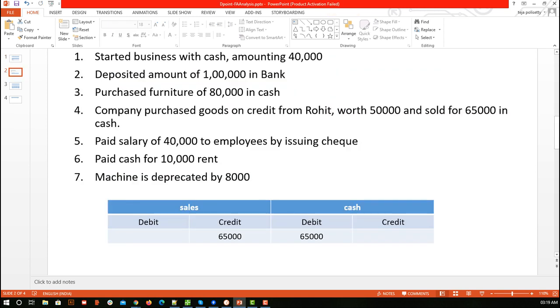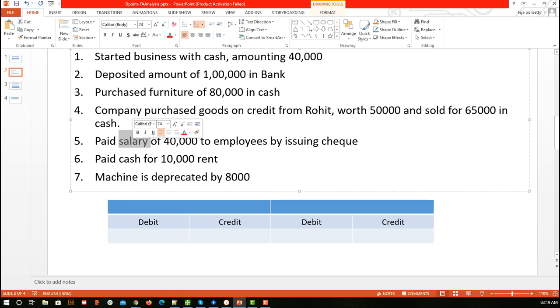Now let's move on to our fifth transaction. Let me pause and copy paste. Okay, I did, and let me remove these accounts and the amounts. So our fifth transaction is paid salary of 40,000 to employee. Here we can see salary account is involved, and what is 40,000? Cash account. In general, with respect to other transactions that we have seen, we can say the cash account is involved because 40,000 is mentioned.